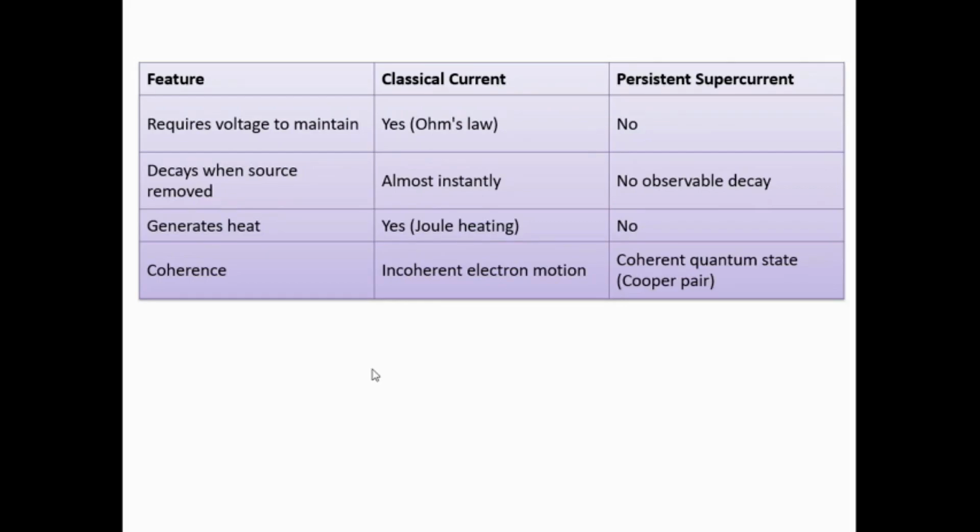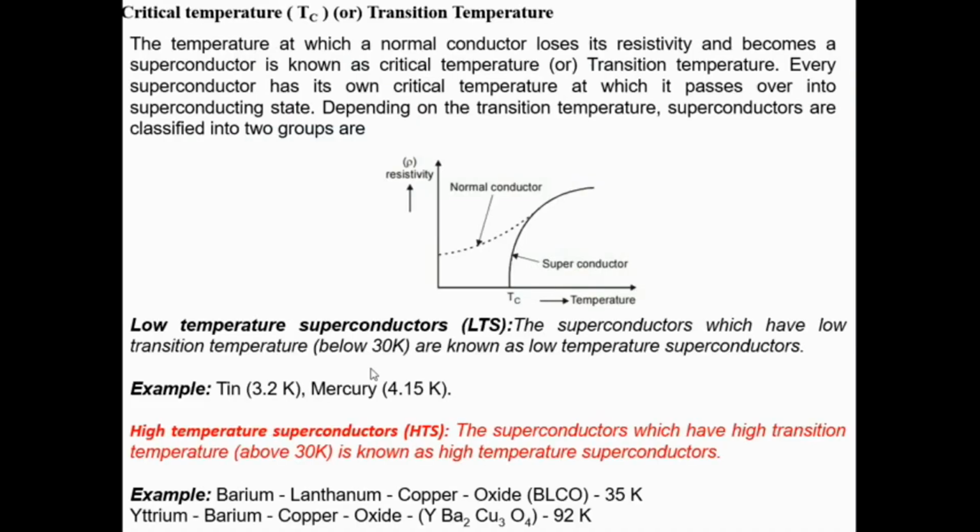Persistent current shows no observable decay. The classical current generates heat energy, as we all know from the Joule heating effect. A persistent supercurrent cannot generate any kind of heat energy. Coherence: incoherent electron motion in classical current, whereas coherent quantum states in superconductors, which can form Cooper pairs.